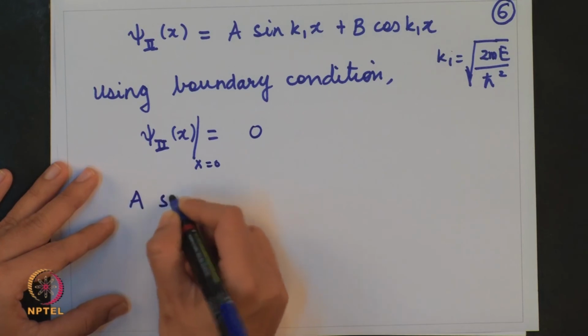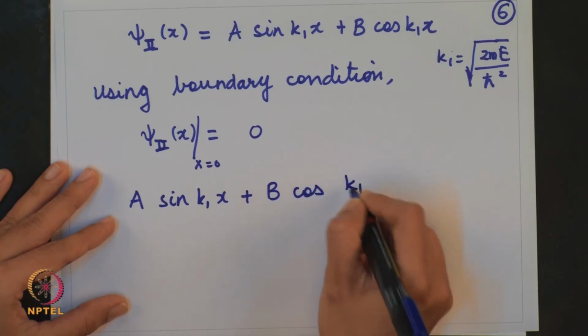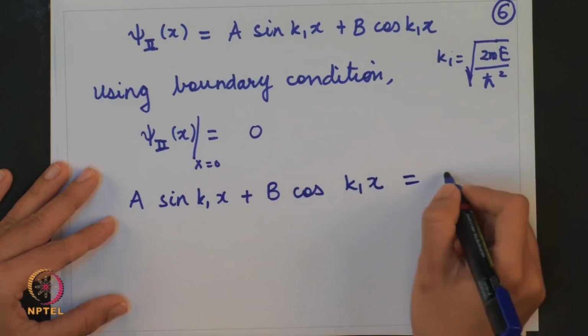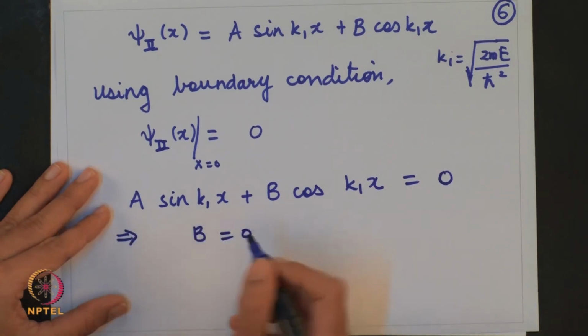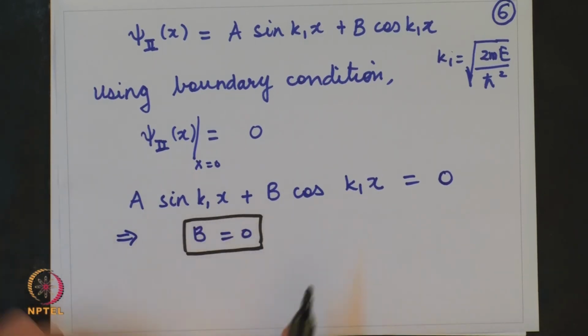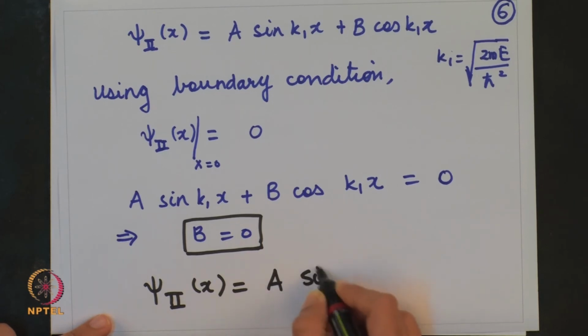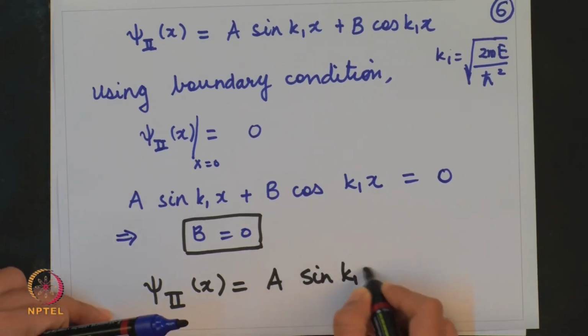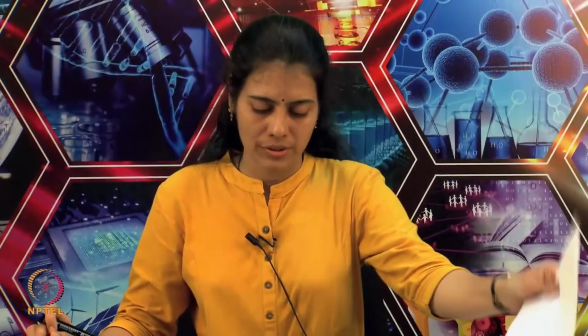So, A sin k1x plus B cos k1x is 0. That would imply simply that B is 0. So, this is what we obtain. Let me write what will be my psi 2 of x. Psi 2 of x will be A sin k1x. We have region 1, wave function is 0, region 2, and now let us go to the third region.